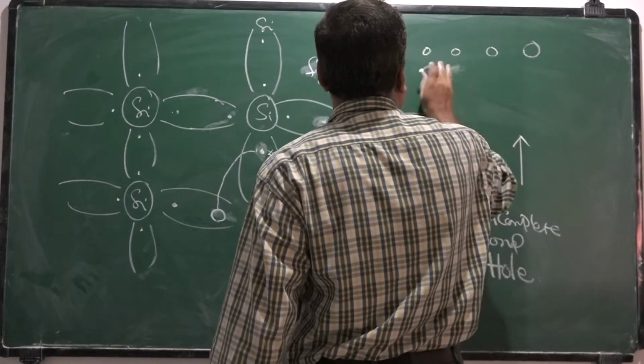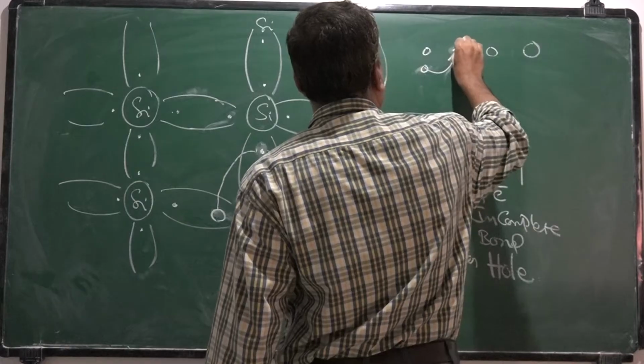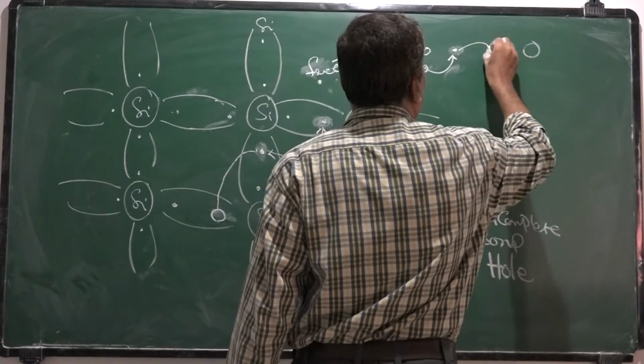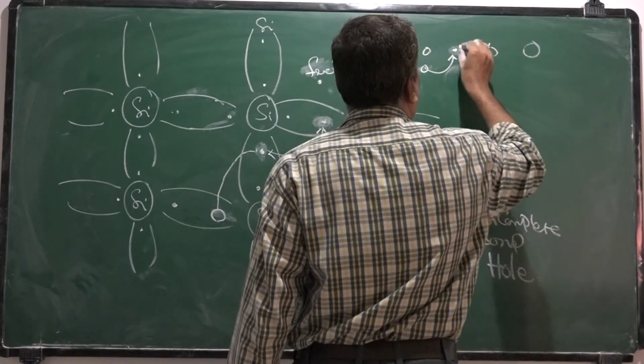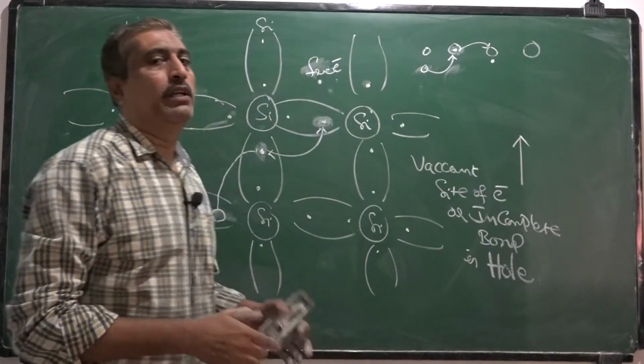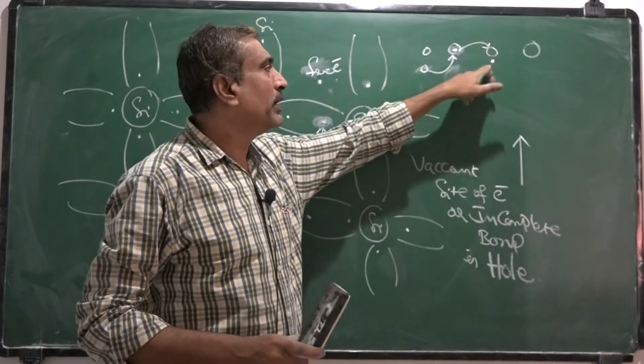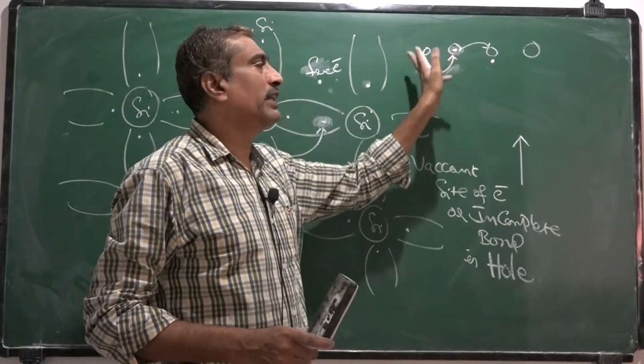When an electron from this position goes to this position, and from this position to this position, the hole is created here, the electron here. That means if we observe the movement of electron, it appears that the hole is moving in the opposite direction.